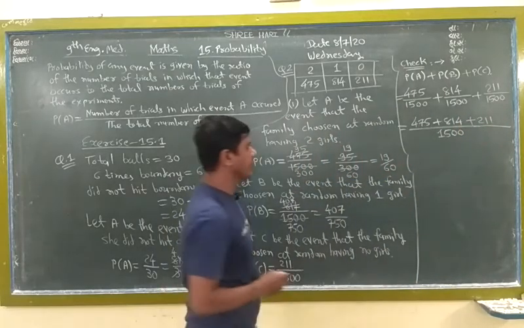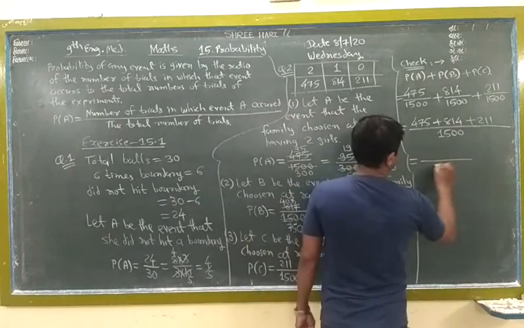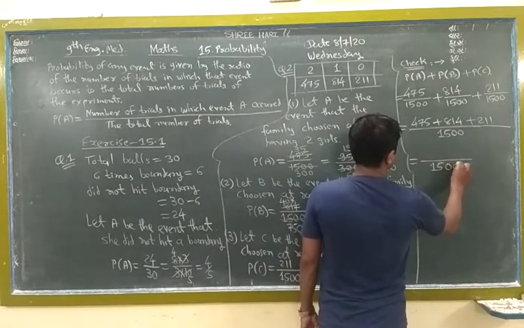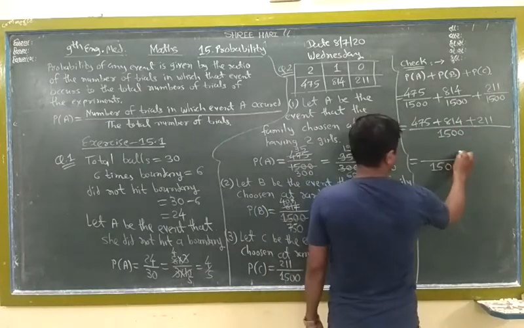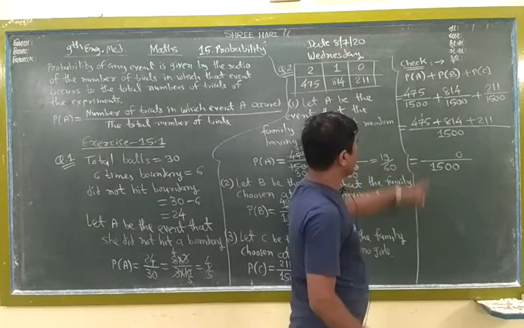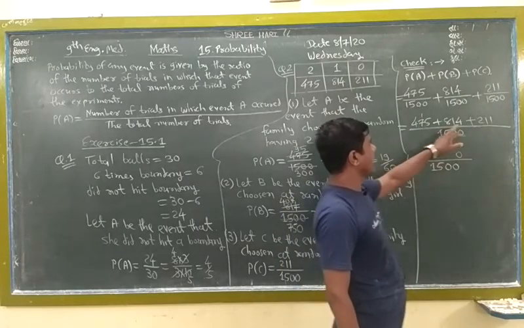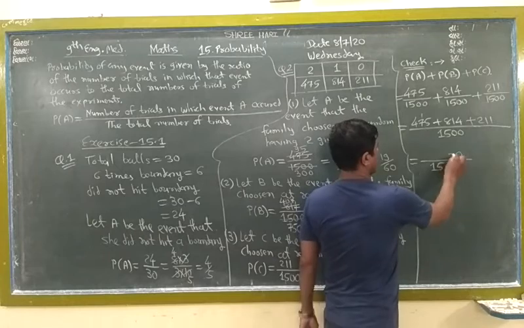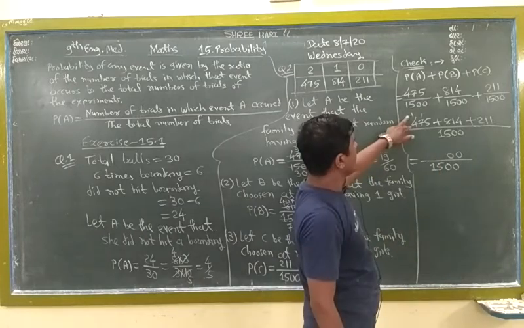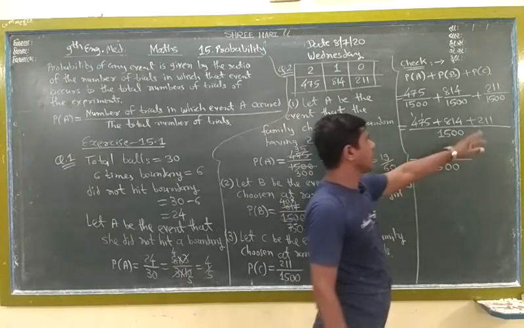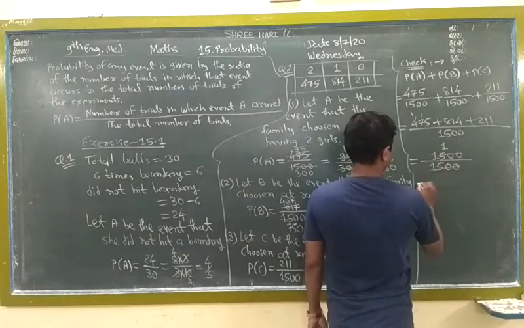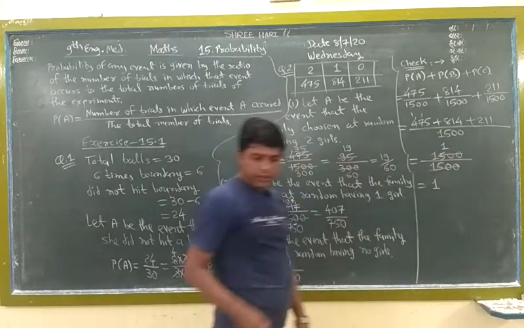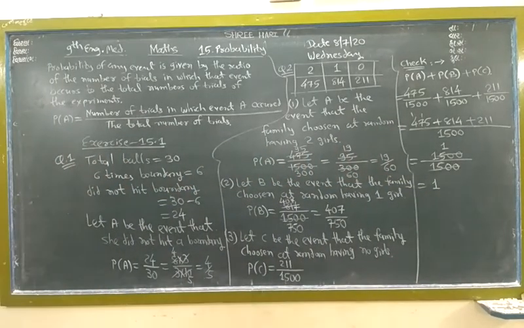Now we do the addition here. 5 plus 4 is 9, 9 plus 1 is 10, 0 and 1 carry. 7 plus 1 is 8, 9, 9 plus 1 is 10, 1 carry. 5 plus 8 is 13, 13 plus 2 is 15. So this is 1500 by 1500, so 1. So check that the addition of all the terms is 1 also.